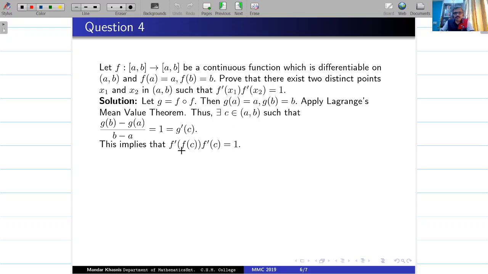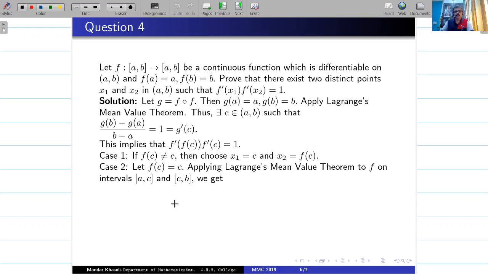Now if f of c and c are different, then we are done. So my case 1 is f c is not equal to c. Then I take x1 as c and x2 as f c, and you got what you want. If f of c is equal to c, then you break this interval ab into two intervals and apply LMVT individually.